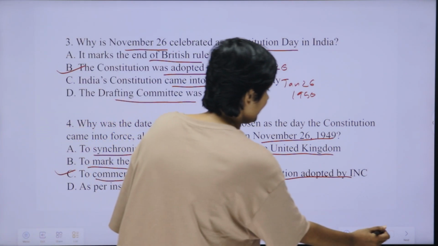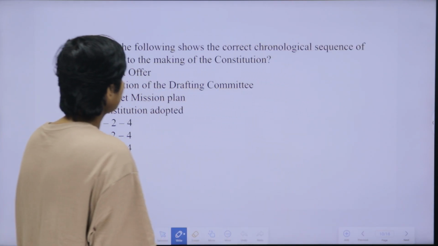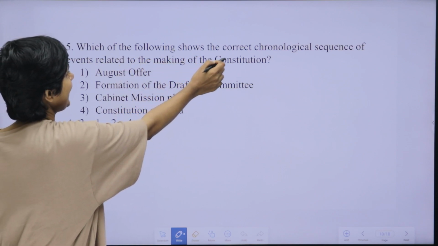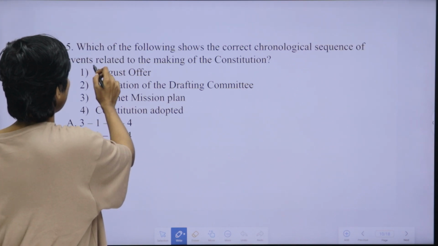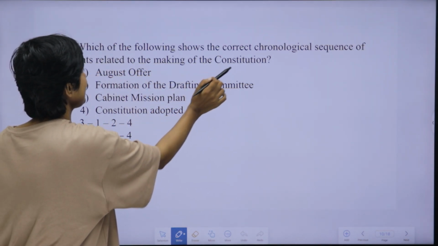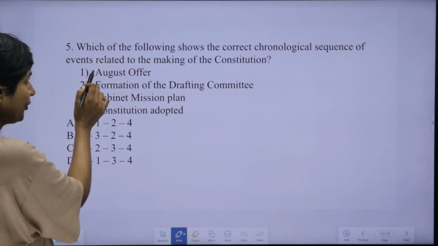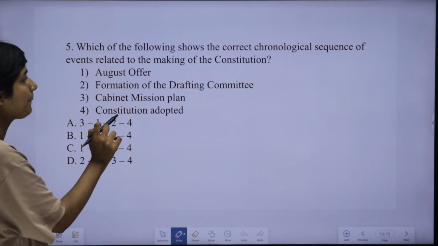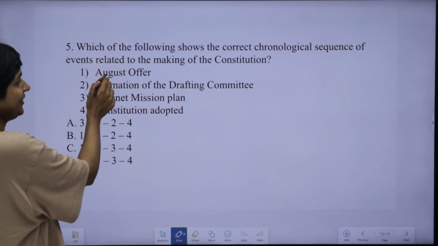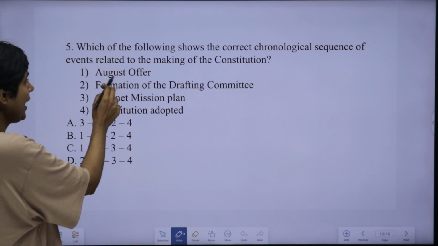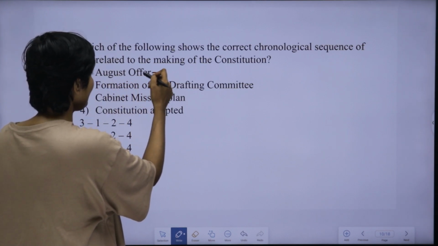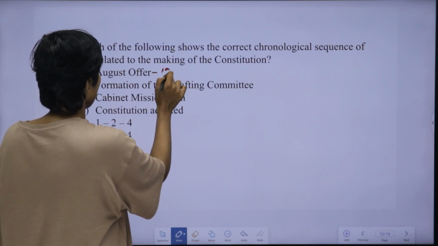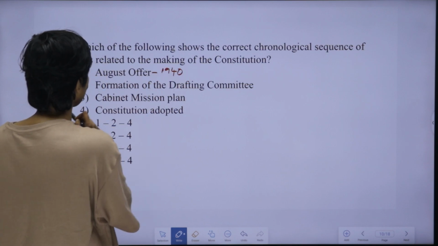So the fifth question, the last question from this paragraph. Which of the following shows the correct chronological sequence of the events related to the making of the constitution? We have to know the years of all these events, then only we can answer this question. Actually the paragraph included some of the years. August offer was an offer given by the British Parliament to Indians. That actually happened in the year 1940.